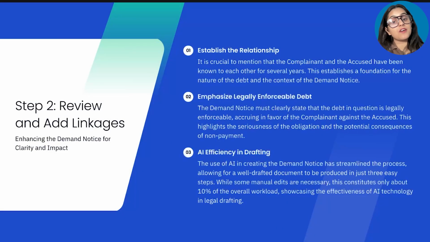You need to review the draft and add missing linkages. Now it has generated a bare draft of the demand notice, but we need to make certain additions. It has not included the fact that establishes the relationship between our client and the accused, so we will give this prompt. You see on your screen, the prompt is: include the fact that the complainant and the accused were known to each other for several years, retain the rest of the draft. You need to mention that this is a legally enforceable debt that accrues in the favor of the complainant against the accused, and retain the rest of the draft.